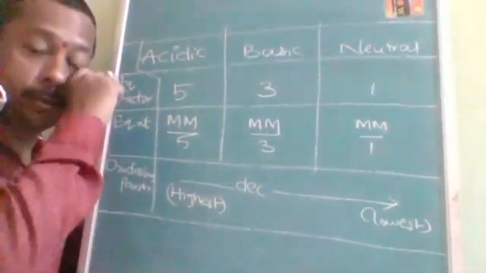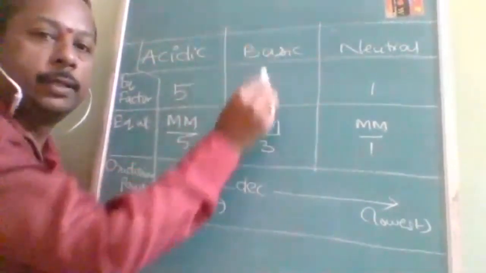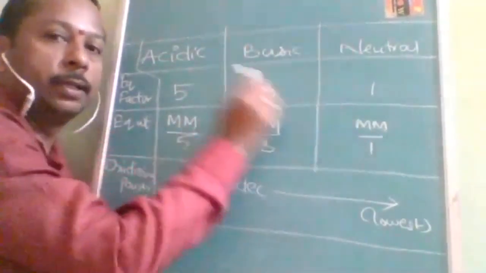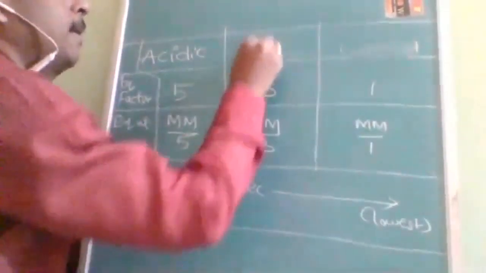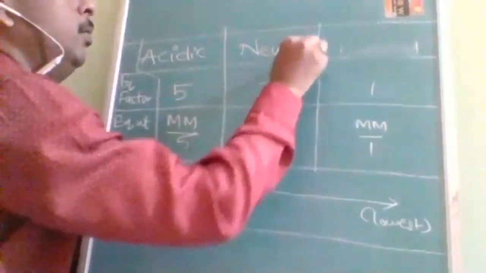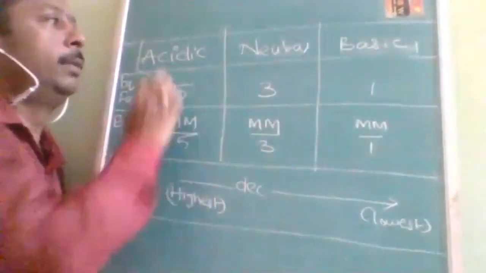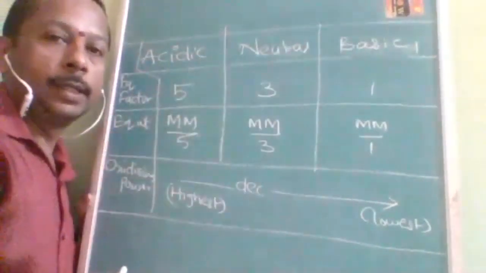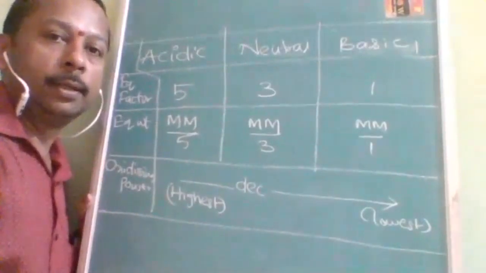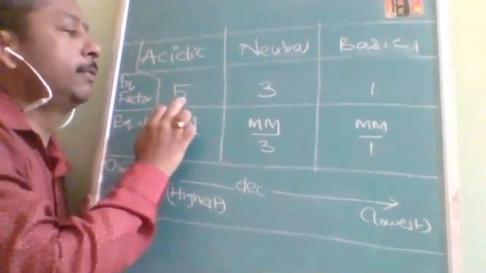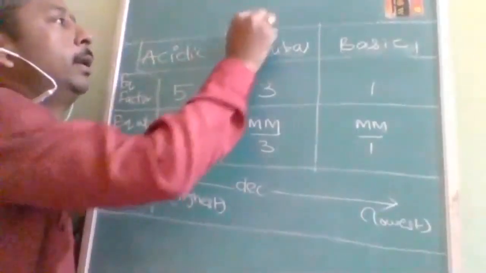Just now I have discussed the equivalent factor of KMnO4 in acidic medium 5, neutral 3 and basic 1. So A and B, Andhra Bank: acidic, neutral, and basic medium, with factors 5, 3, and 1.